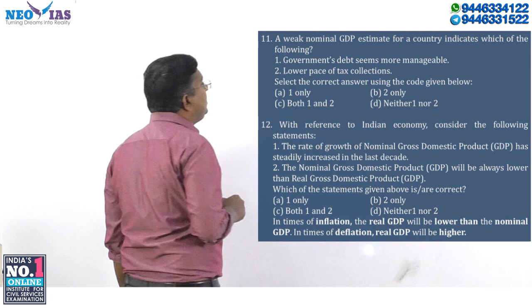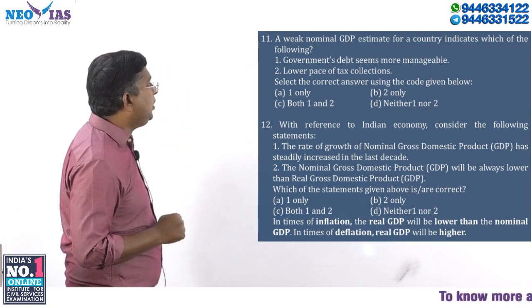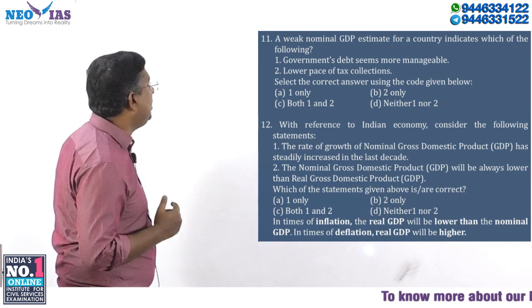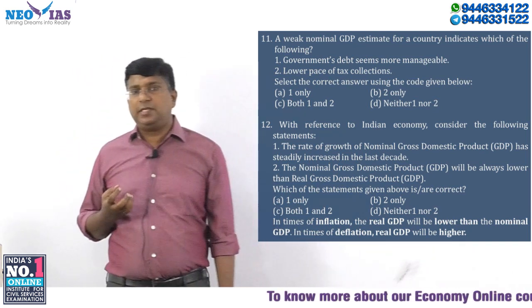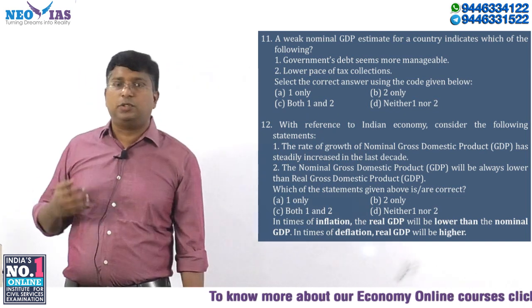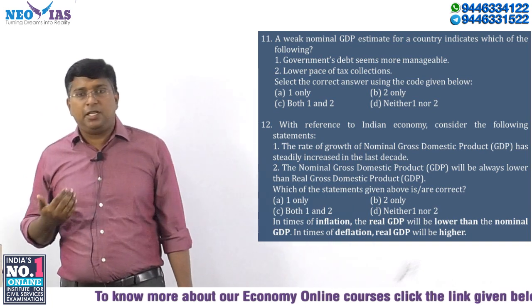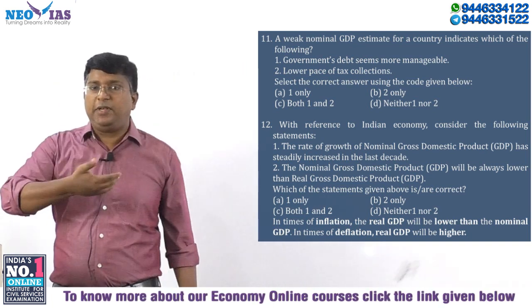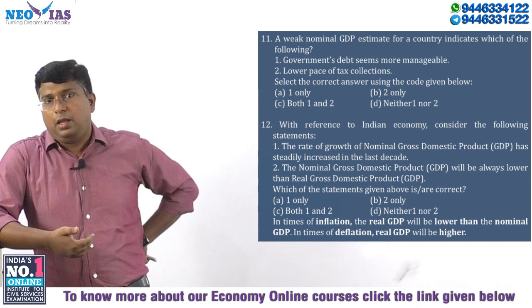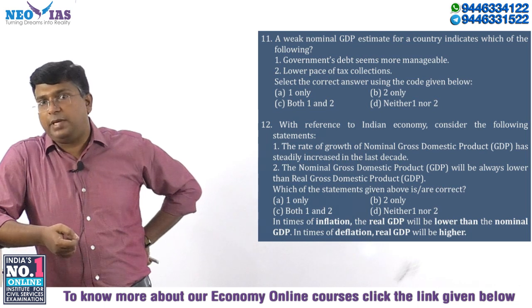A weak nominal GDP estimate for a country indicates which of the following? So this is a concept regarding nominal GDP. We know that GDP is calculated in two ways: we have both nominal GDP and real GDP. In nominal GDP we take the current price, and in real GDP we take the constant price, that is the price prevailing in the base year.